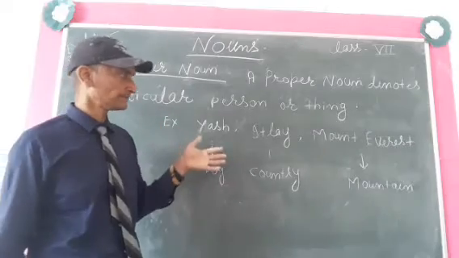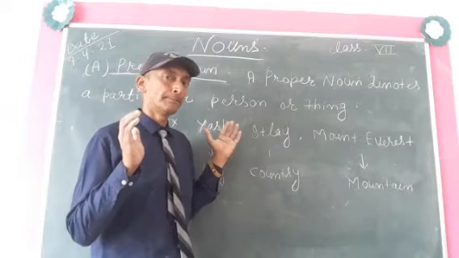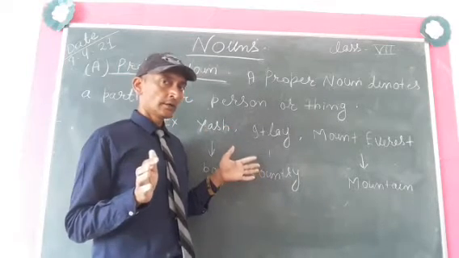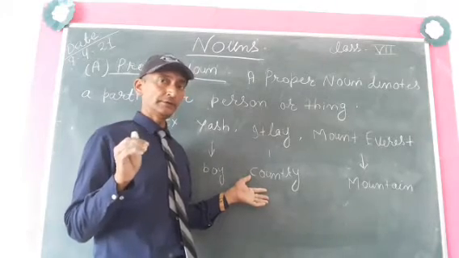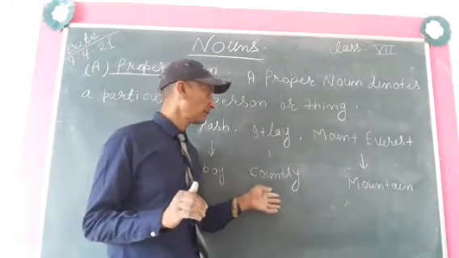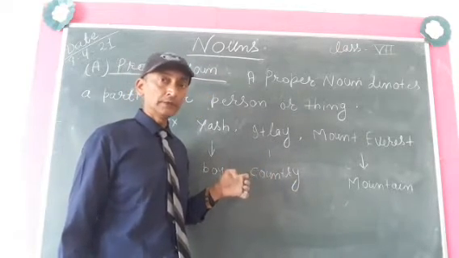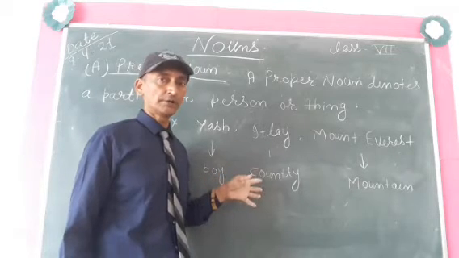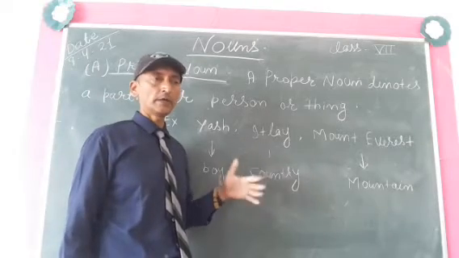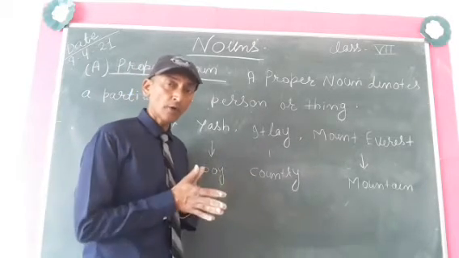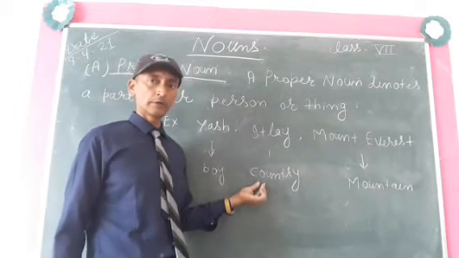Now we move further. Italy is an example of proper noun. What is Italy? It is a country. There are so many countries in this world. If we are talking about country in general, the country will be a common noun. But if we are talking about a particular country and we are giving a name like Italy, India, Pakistan, Nepal, Bangladesh, Sri Lanka, the name of the country will be proper noun and country will be common noun. Are you getting me?